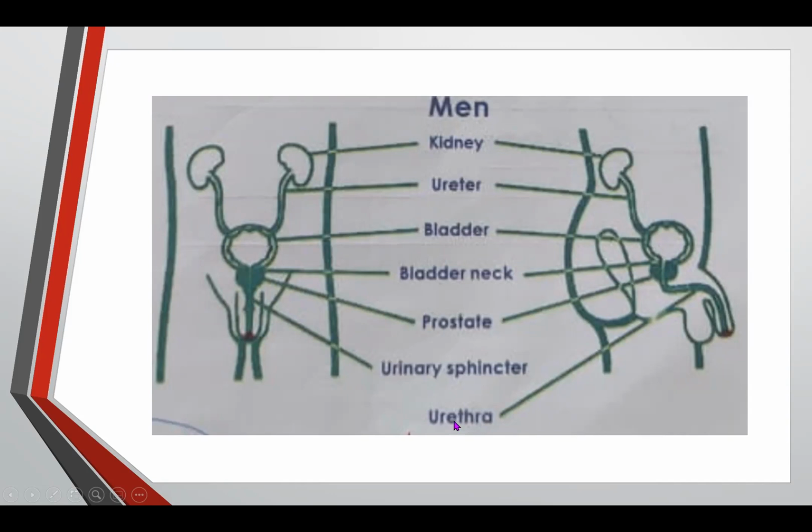The urethra is the other tube that extends to the outside of the body. This is the penis. The urethra goes along the penis. For example, the kidneys produce a new product, which is the urine. It will go straight down here and go down the urethra to the outside of the penis. So this is for the men.